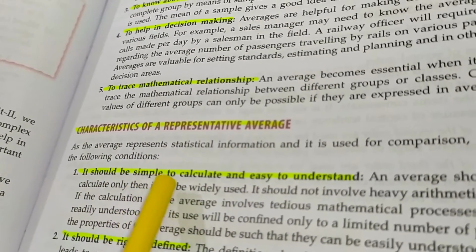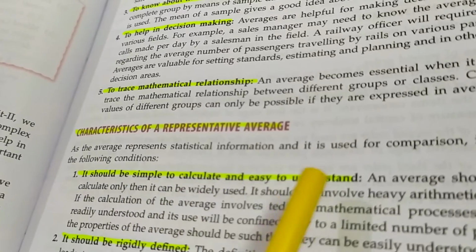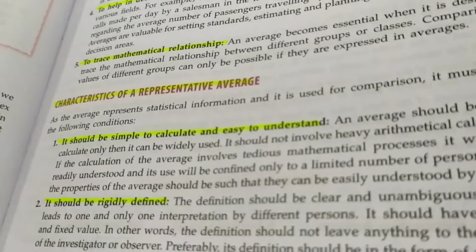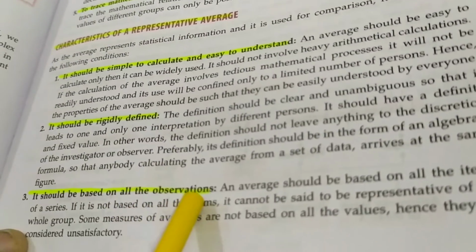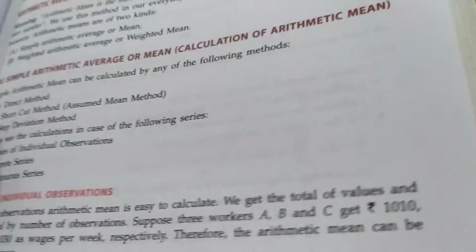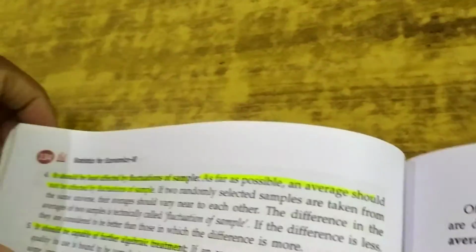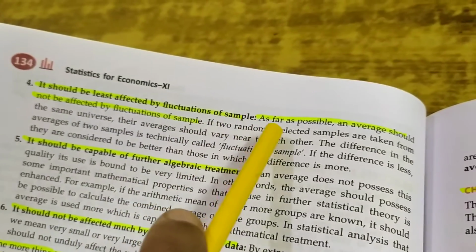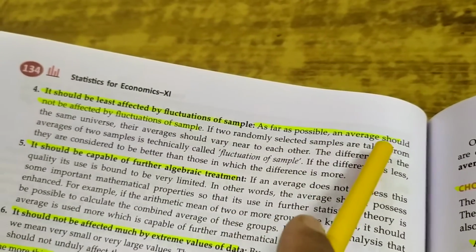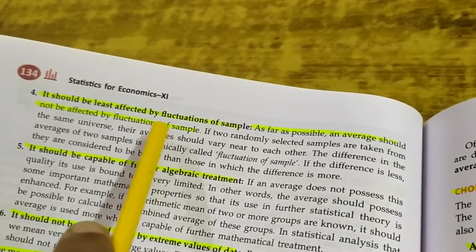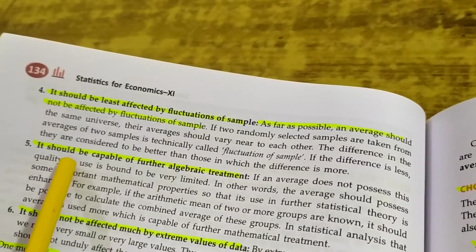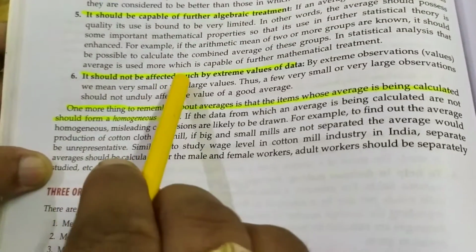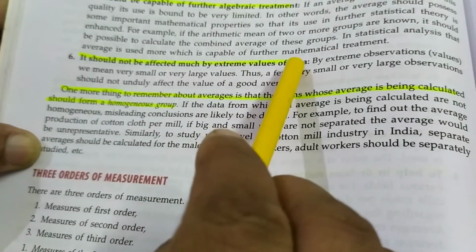Second aspect, what are the characteristics of a representative average? Average should be simple to calculate and easy to understand. It should be rigidly defined. It should be based on all the observations. It should be least affected by fluctuations of sample. As far as possible, an average should not be affected by fluctuations of sample. It should be capable of further algebraic treatment. It should not be affected much by extreme values of data.